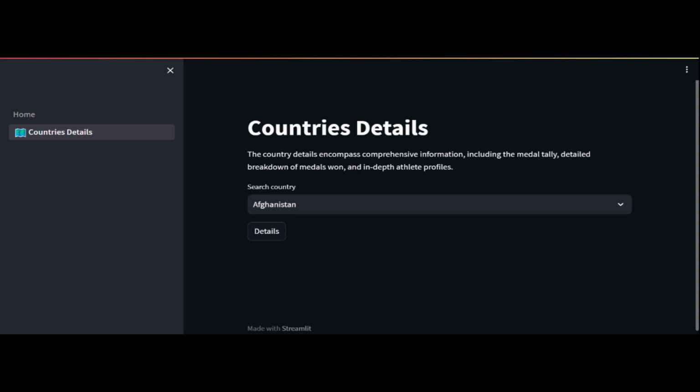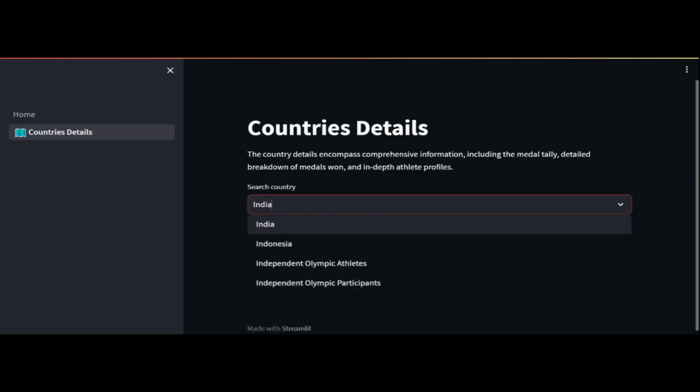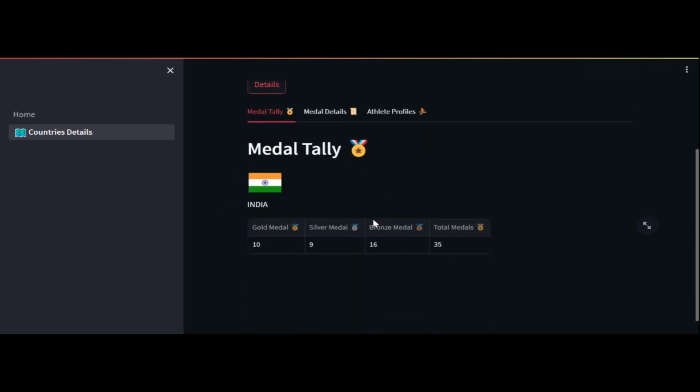Next, we proceed to the country details page where you can explore information about each country. This includes the country medal tally, medal details, and athlete profiles. Let's begin by searching for India first. Here you can check the total medals won by India: gold medals are 10, silver medals are 9, and similarly bronze medals are 16. So the total medals are 35.